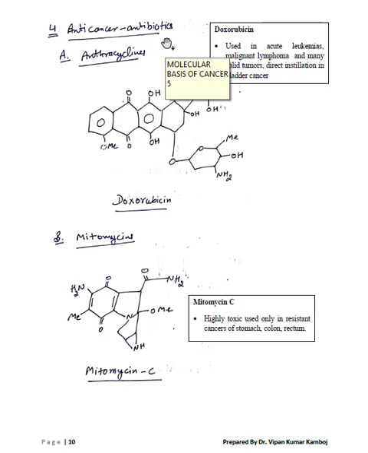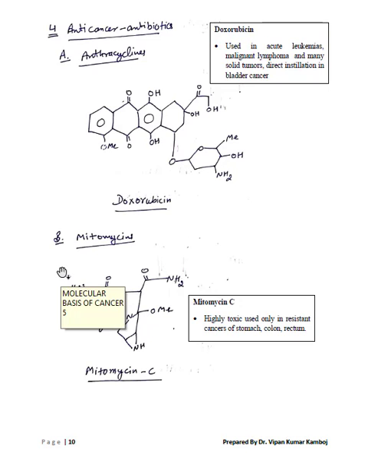Anti-cancer antibiotics. Anthracycline antibiotics. The drug in this subclass is doxorubicin. Structure is given here. It is used in acute leukemia, malignant lymphoma, and many solid tumors. Direct instillation is required in bladder cancer. Mitomycin. Mitomycin C drug structure is given here.